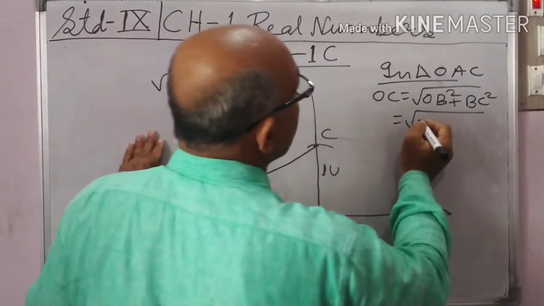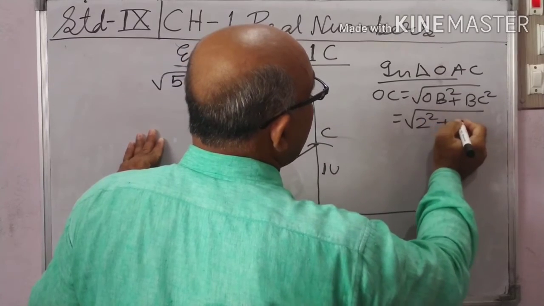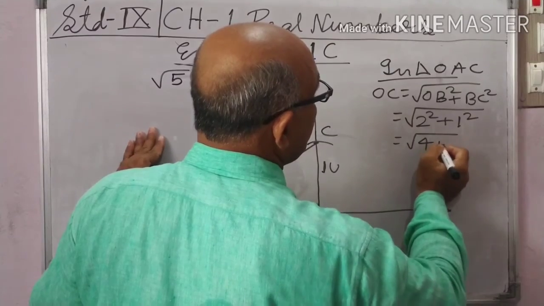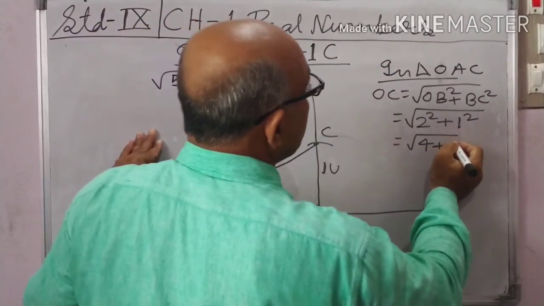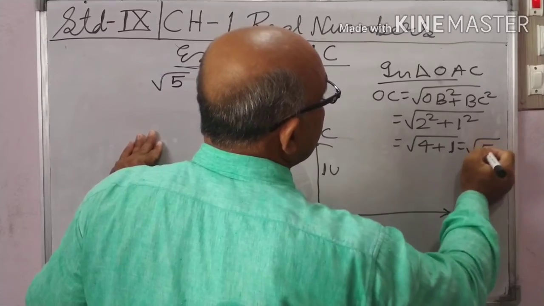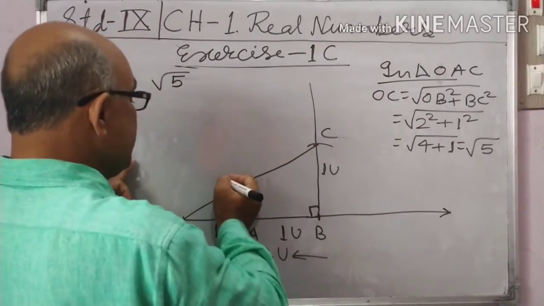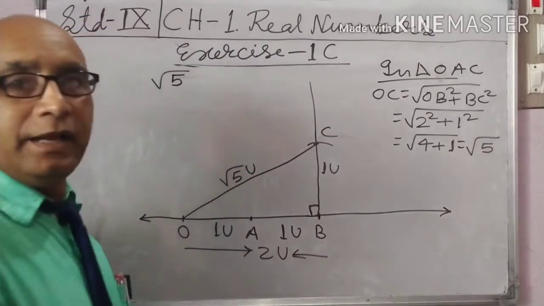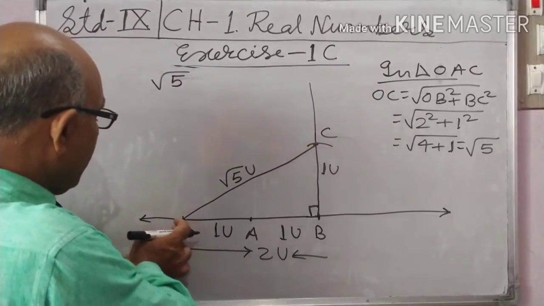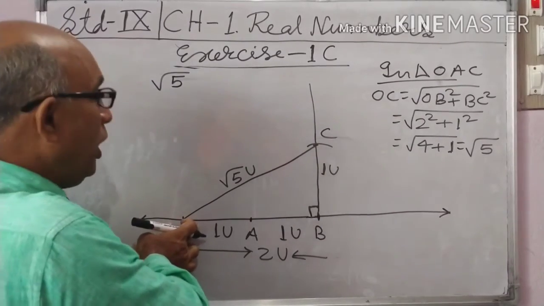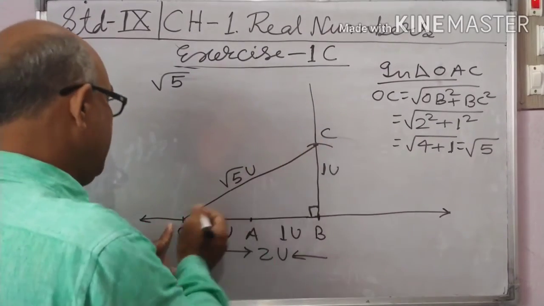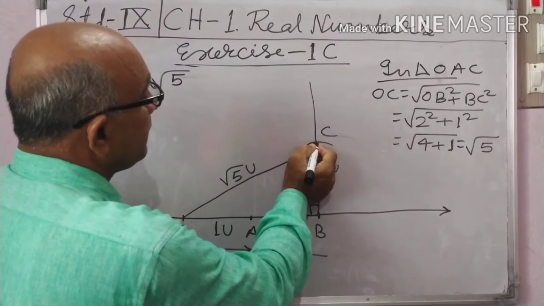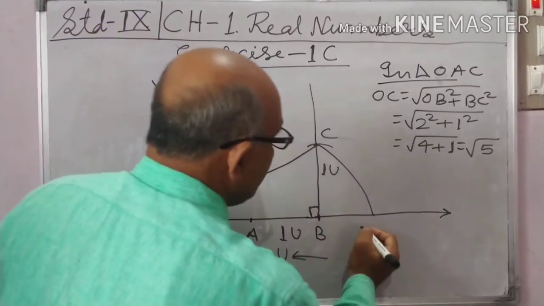OB means 2 units, so 2 square plus 1 square. 2 square means 4, 1 square means 1. So under root 4 plus 1 is root 5. So the value of OC is root 5 unit. Now with center O and radius OC, draw an arc. It is root 5.